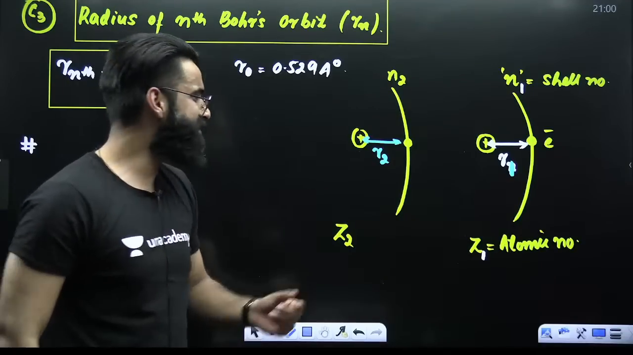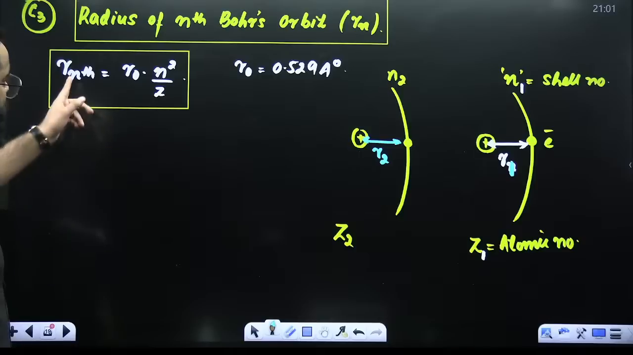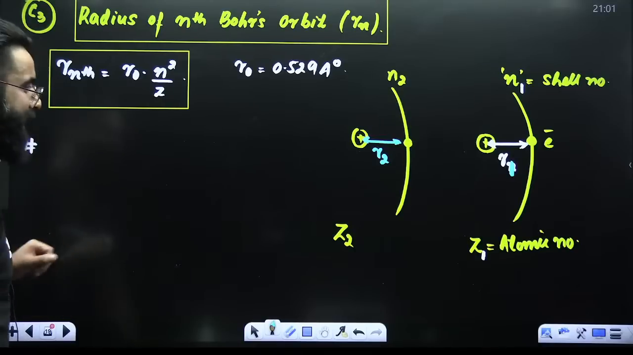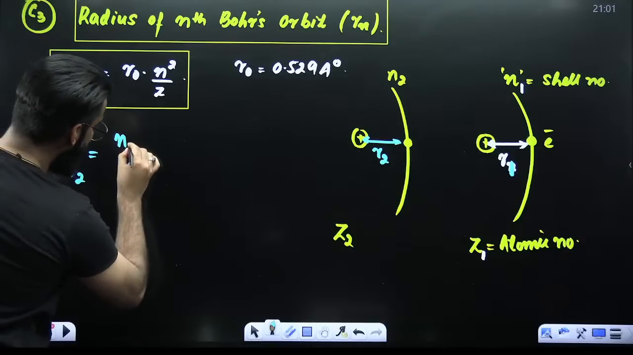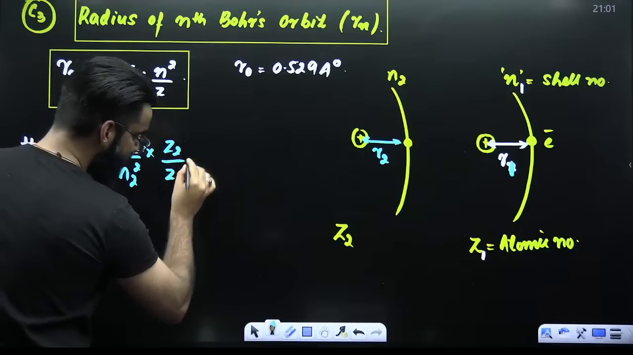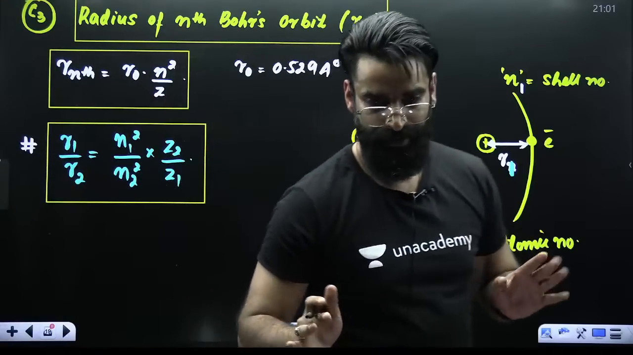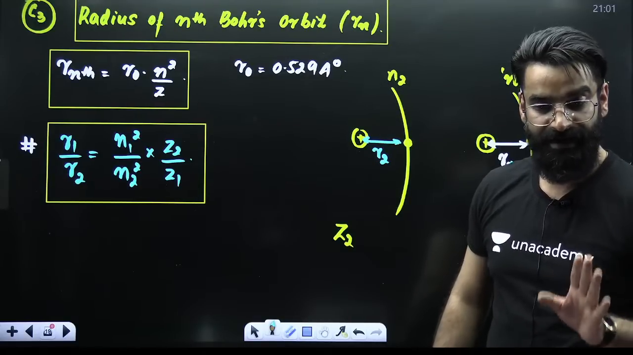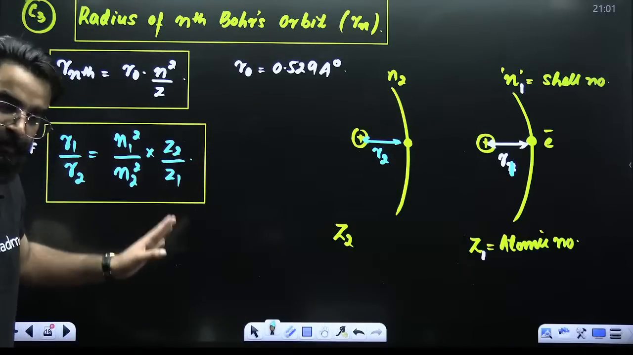Questions are asked in which we are supposed to compare these two radii. We know radius of the nth orbit is directly proportional to n square, inversely proportional to atomic number. So R1 divided by R2 is nothing but n1 square divided by n2 square multiplied by Z2 divided by Z1. This is the formula which you are going to remember, and questions will be asked from it. These two formulas are important. Remember them.